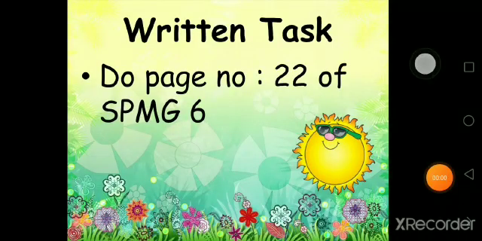So here is the written task for you. You have to do page number 22 of SPMG6. Very easy, very simple. You just have to find the halves of the shape and you have to color as well.